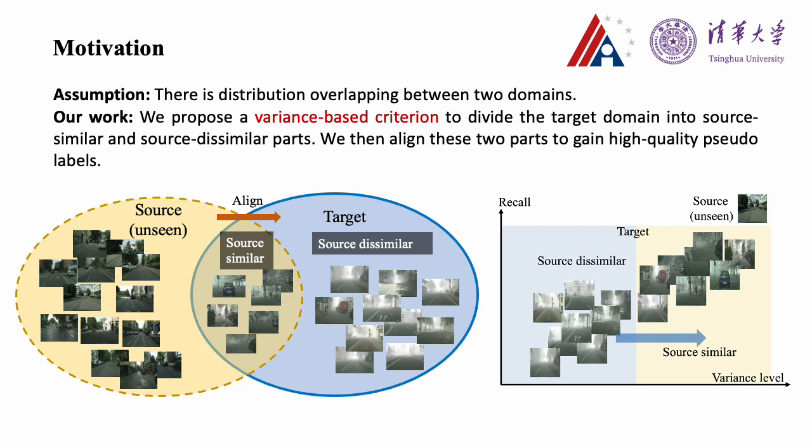To solve this problem, we separate the target domain data into source-similar ones and dissimilar ones, on the assumption that there is distribution overlapping between source and target domains. We drive the source-dissimilar features close to the source-similar ones, such that pseudo-labels generated from the source pre-trained model are of high quality over the whole target domain. To achieve this, we design a variance-based criterion for the target domain division.